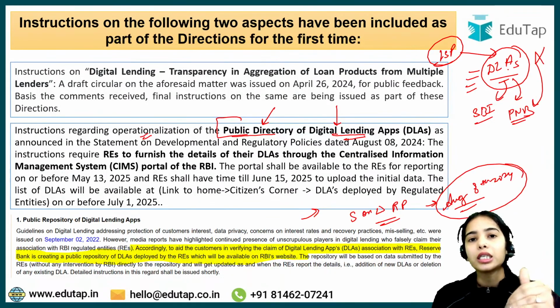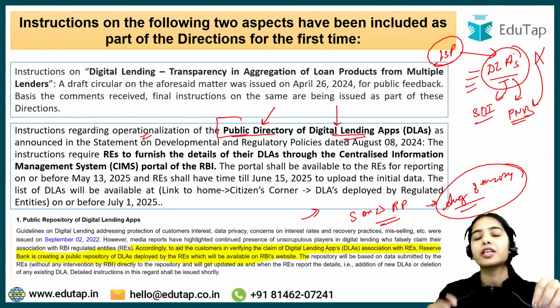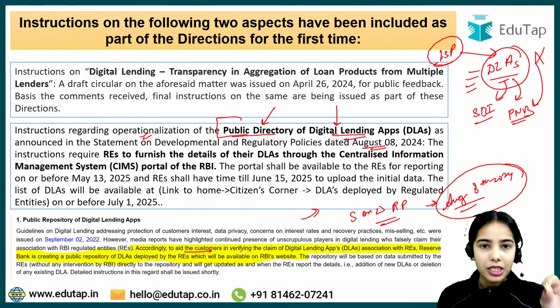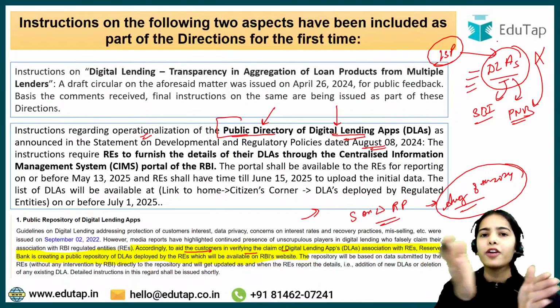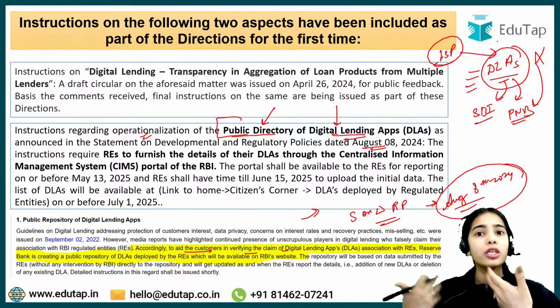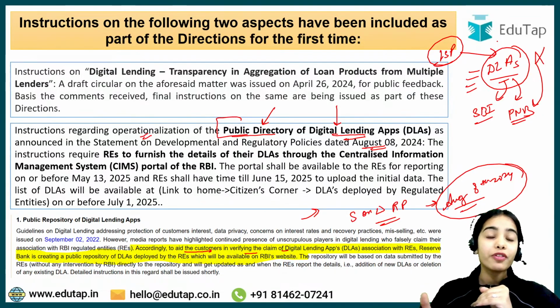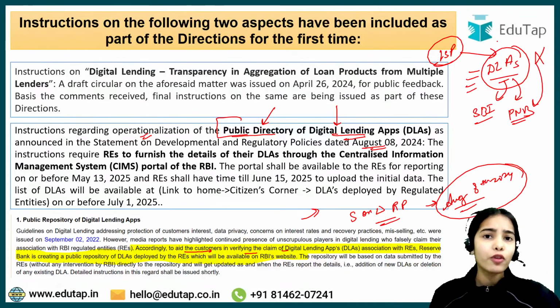Due to this, the RBI said that we need a public depository of the digital lending apps that will show which digital lending apps are actually connected with which regulated entity. Okay, so this was stated on August 8, 2024, to help the customers in verifying the claims of digital lending apps. Digital lending apps were claiming that they are associated with a regulated entity, a particular NBFC or bank, while they were actually not related to the banks or NBFCs. They were falsely claiming, and the customers had no way to know whether they were falsely claiming or not.